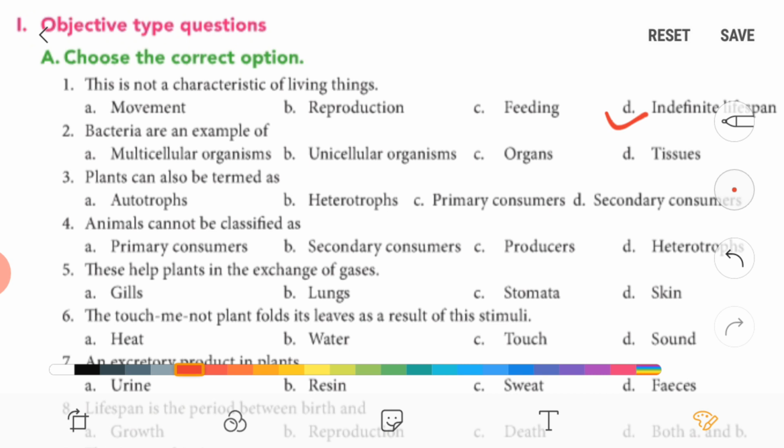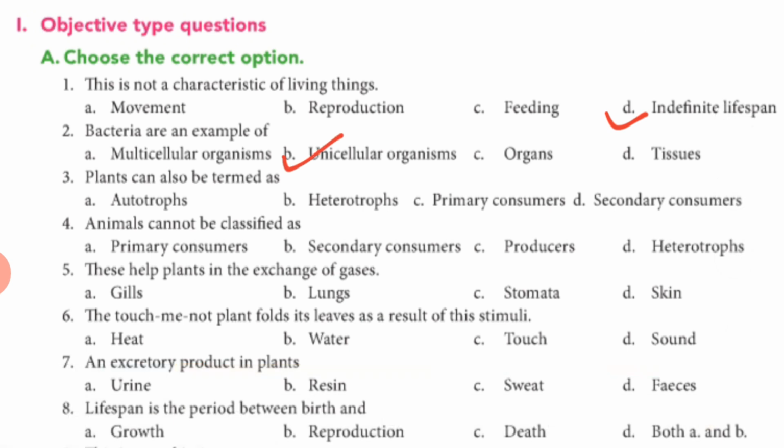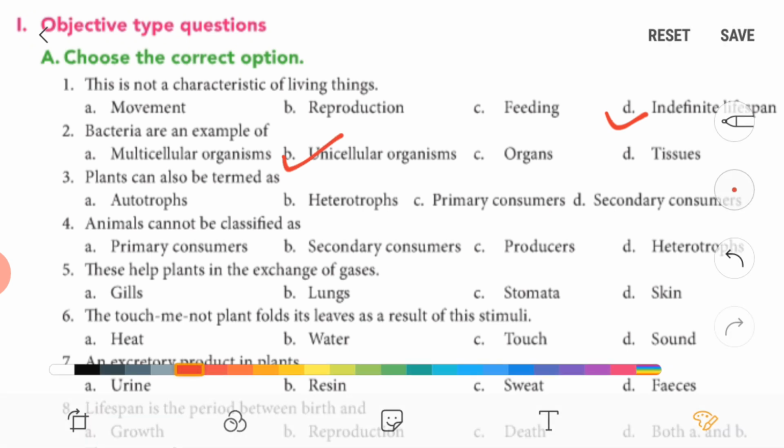Second, bacteria are an example of unicellular organisms. Third one, plants can also be termed as autotrophs because they can manufacture their own food by the photosynthesis process.